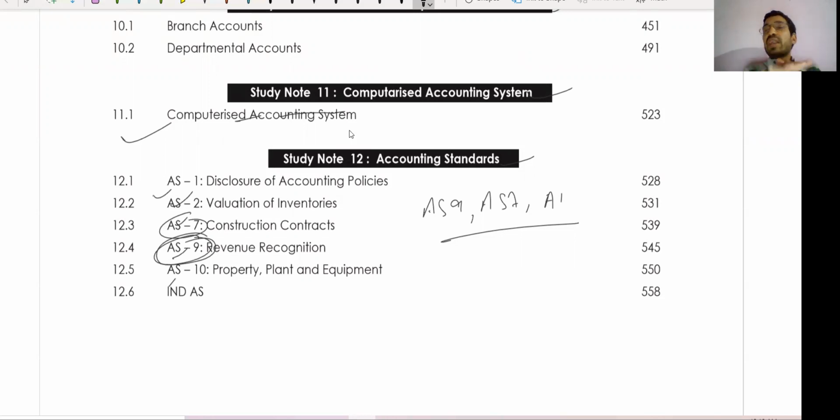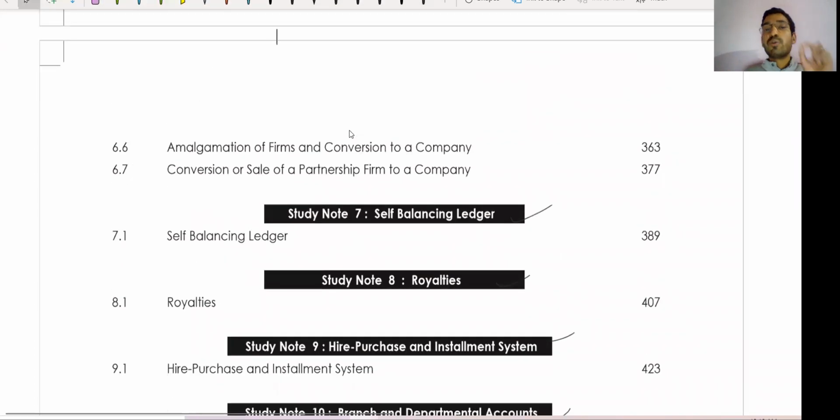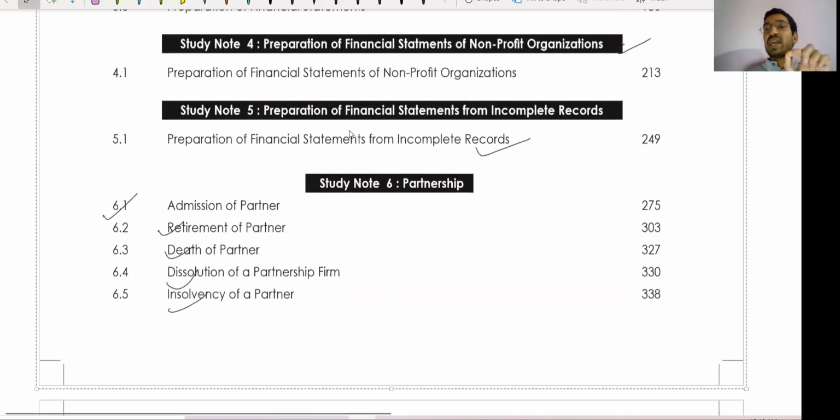So leave this chapter and focus on the remaining portion, because we have a 130 mark paper. So guys, if we are leaving 20 mark partnership account, then I'm ensuring that you will cover your 100 mark paper, and you will complete 100 marks in your exam and get 60 plus marks in the exam. So guys, this is the strategy. I am concluding the video. Yes, you can leave partnership and focus on the remaining portion.